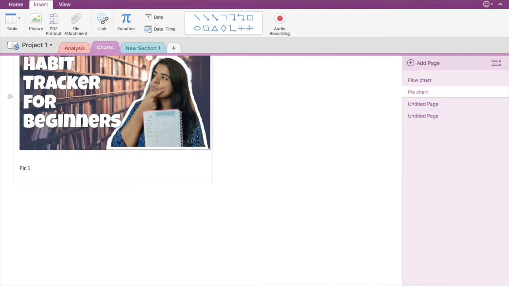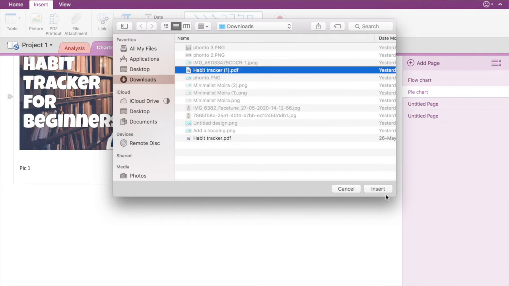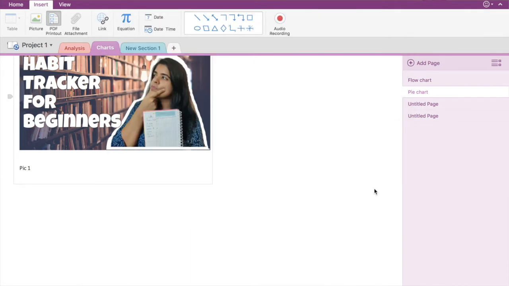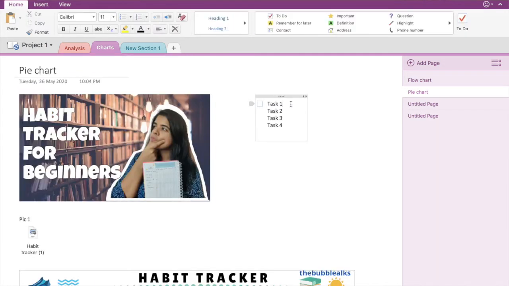You can also have your PDFs in here. So if you want to go and attach a PDF, let me show you how it's done. There you go. So whatever content is there in your PDF, it automatically comes in here. It also has the feature of doing an audio recording. I have not used it personally, but yes, I've heard that it's pretty efficient too. But another cool thing that I personally like is within OneNote, there are these really cute themes here. So if you have different tasks, you can add it as a to-do also.